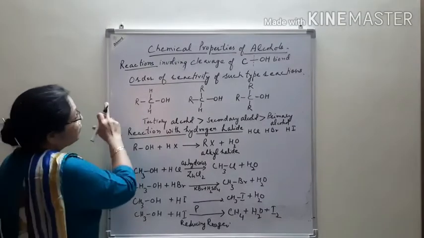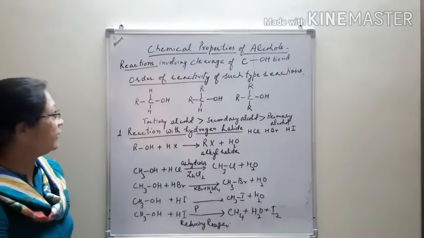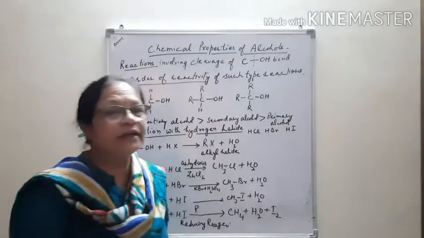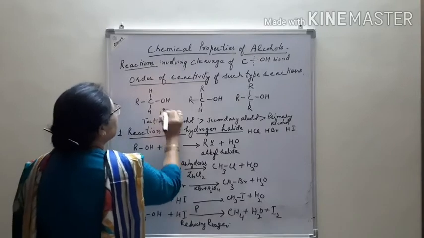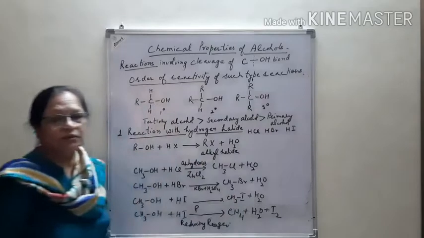First, we discuss the order of reactivity of such reactions in the case of primary, secondary and tertiary alcohols. This is the primary alcohol, this is the secondary alcohol and this is the tertiary alcohol.